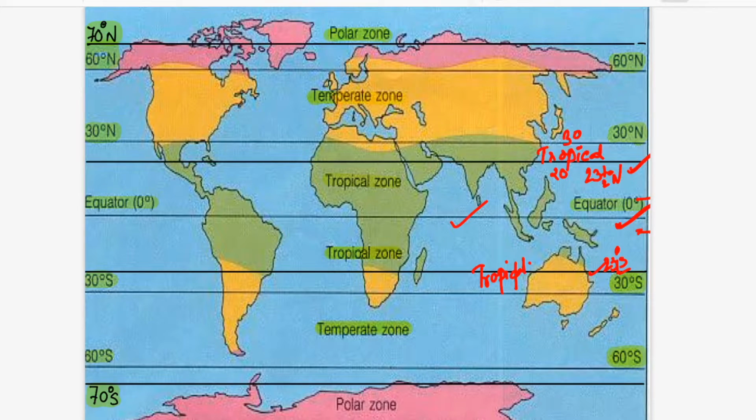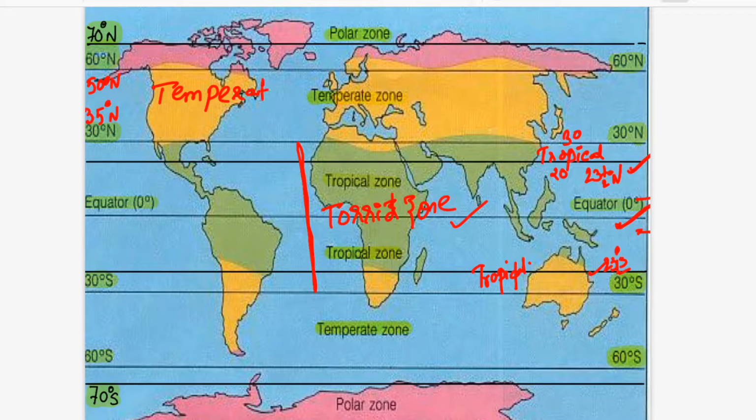So this whole area, from 30 degrees north to 30 degrees south, we can call a torrid zone. Okay, this is the torrid zone. So this is the tropical and the torrid zone also. Now from 35 degrees north to around 50 degrees, we call it the temperate region.